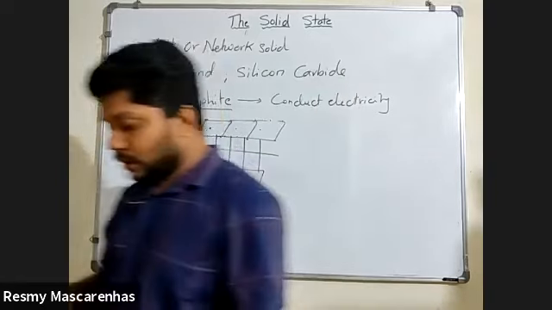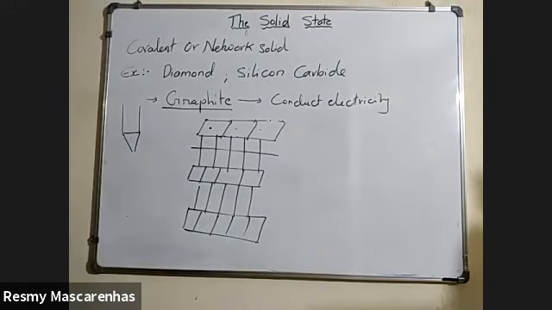Graphite is used as a dry lubricant. Give reason. It is because graphite has a layered structure.